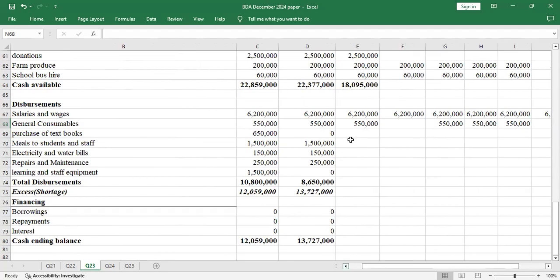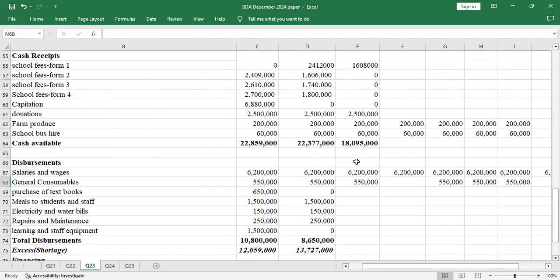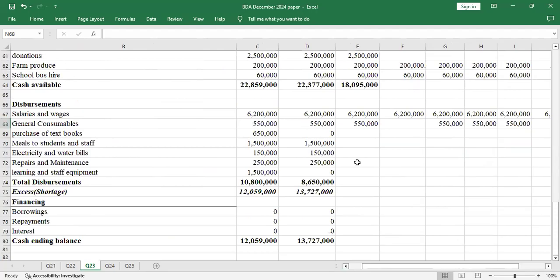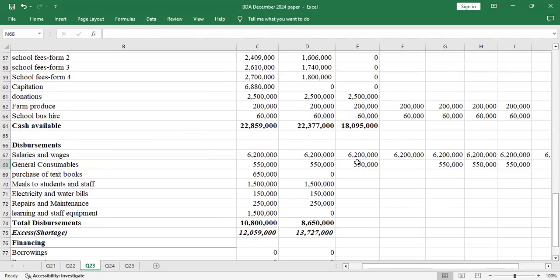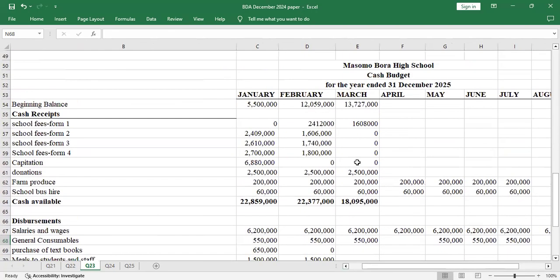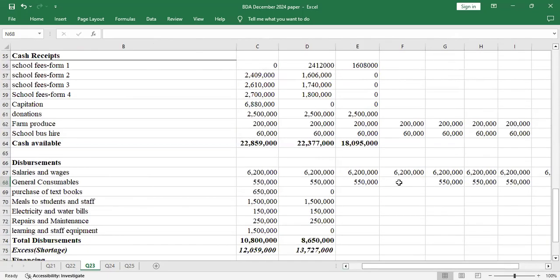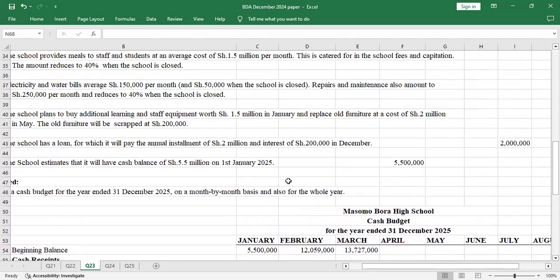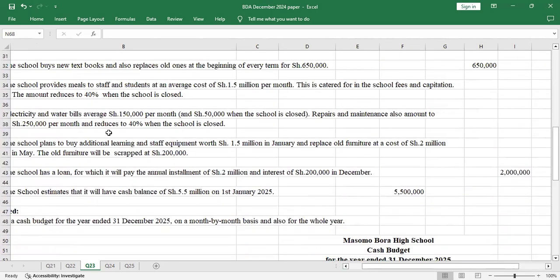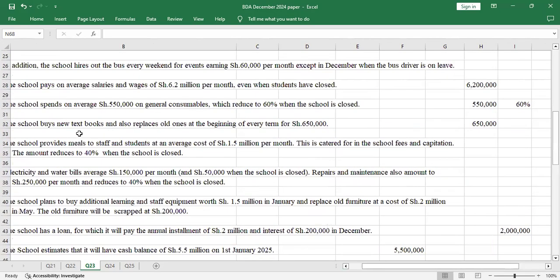Because I'm still dealing with March, let me see what I've skipped. So for these other months, the general consumables will be how much?